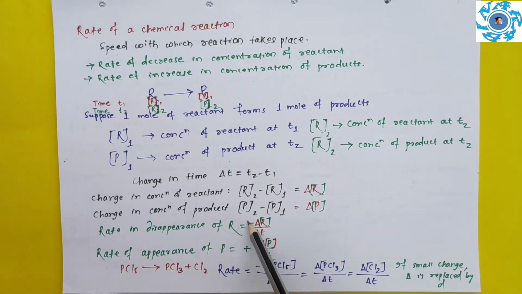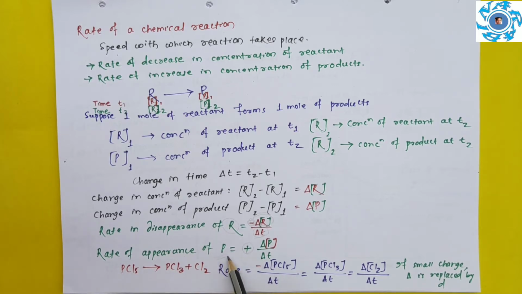So here you can see the minus sign is given. So rate of disappearance of R is equal to, what is the change in concentration of reactant? That is delta R. In what time? In delta T time. So as it decreases, so minus delta R by delta T. Similarly, rate of appearance of a product, how much? It is plus, because the concentration of a product increases with passage of time. So it is plus delta P by delta T.